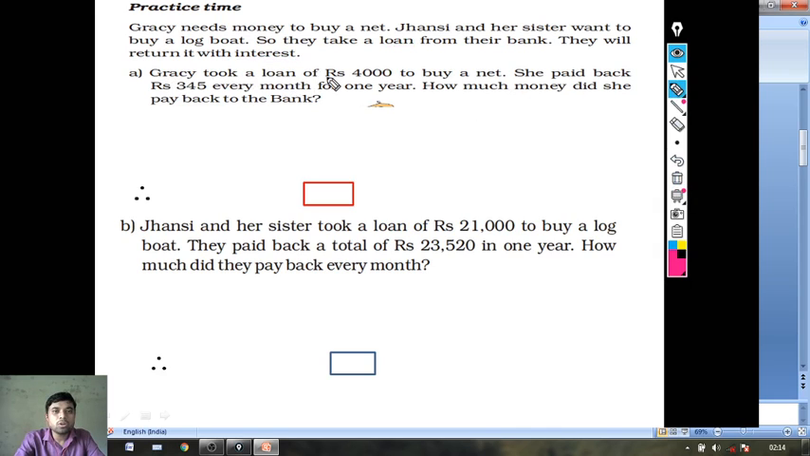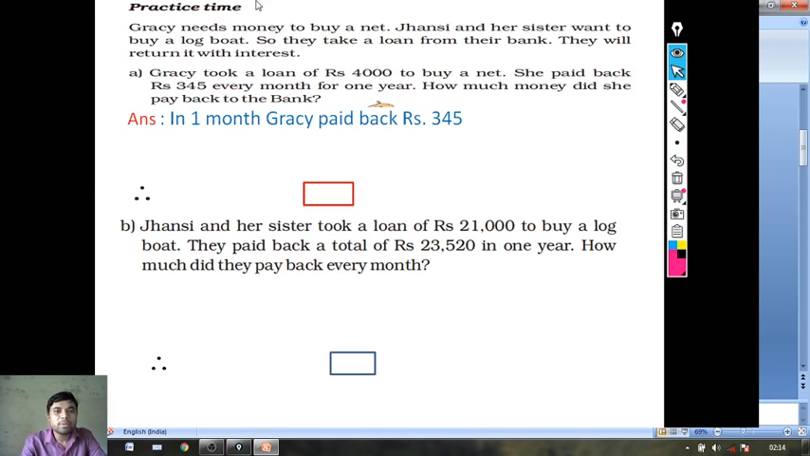Gracie took a loan of rupees 4,000 to buy a net. She paid back rupees 345 every month for 1 year. How much money did she pay back to the bank? So you can underline here, because from this line we will write the statement of the answer.